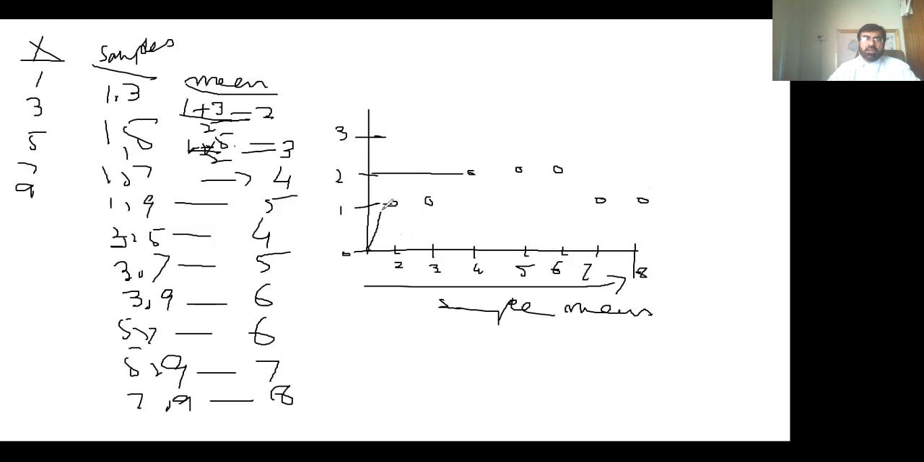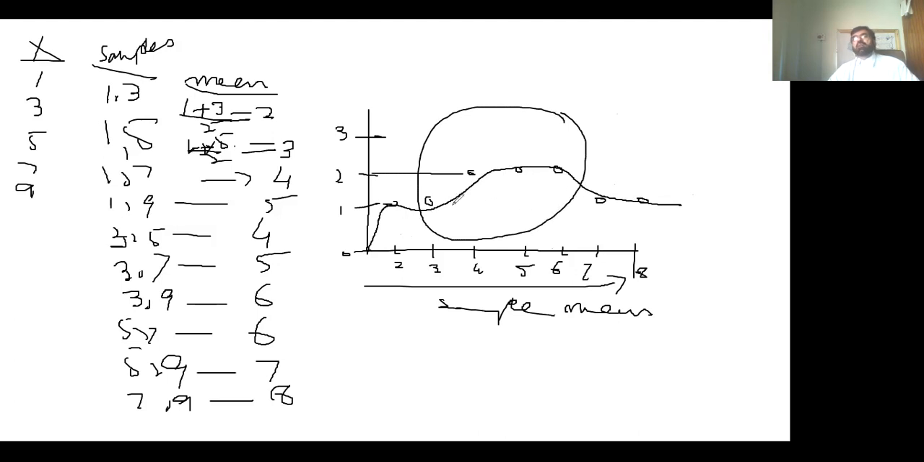Now, if we connect these points, it becomes like this. Although it is not a perfect normal curve, it looks like a normal curve. So, what does that mean?